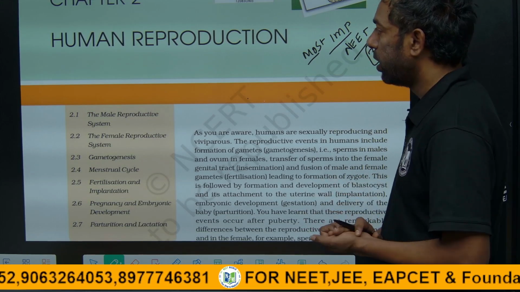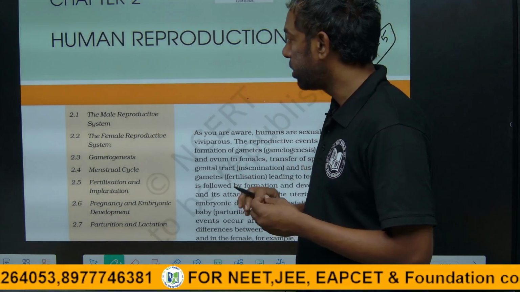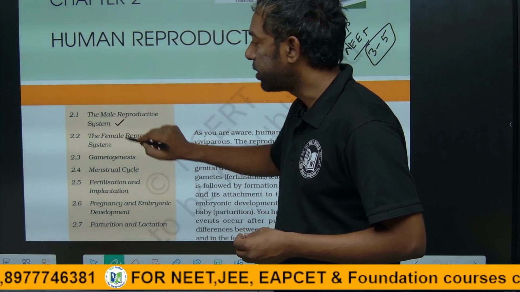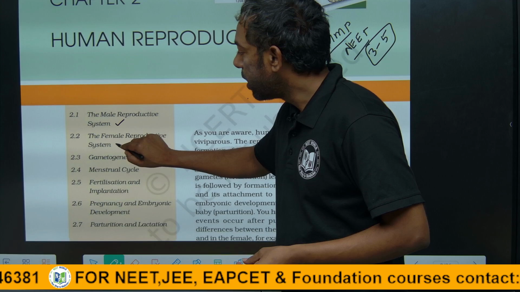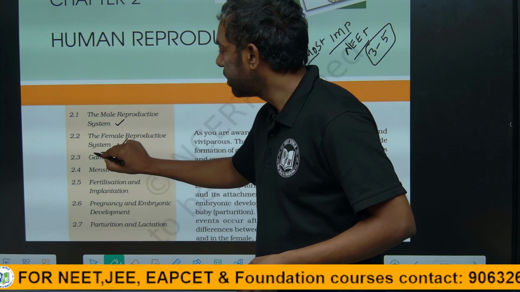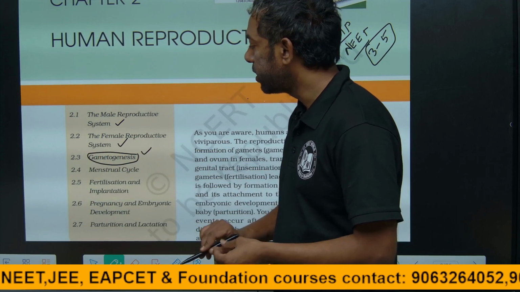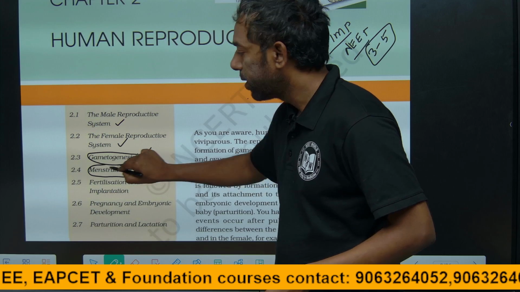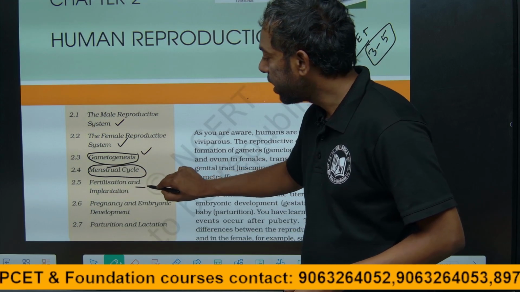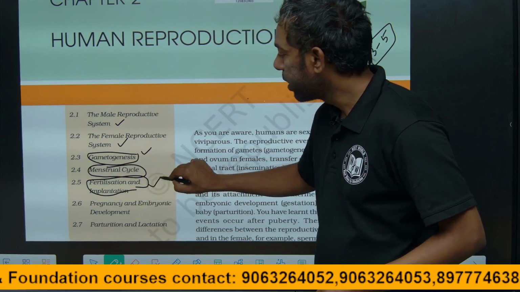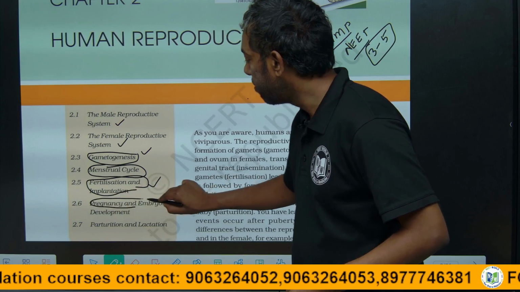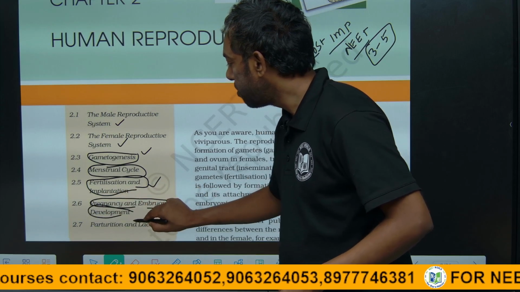In this reproduction chapter, there is first male reproduction, female reproduction, and gametogenesis, menstrual cycle, and fertilization and implantation, and pregnancy and development, finally parturition.